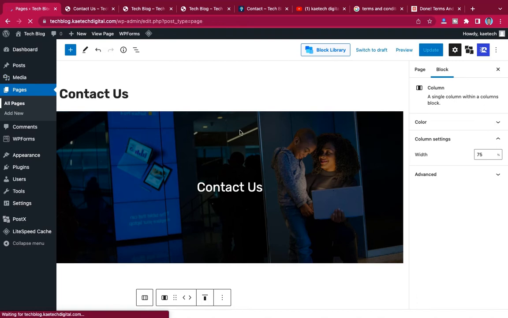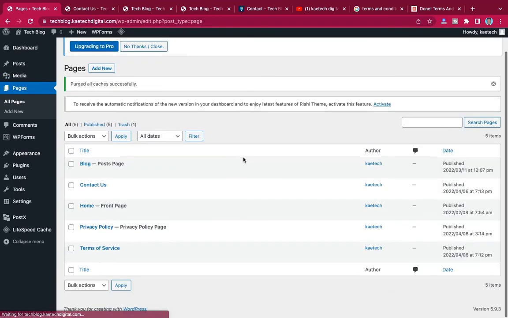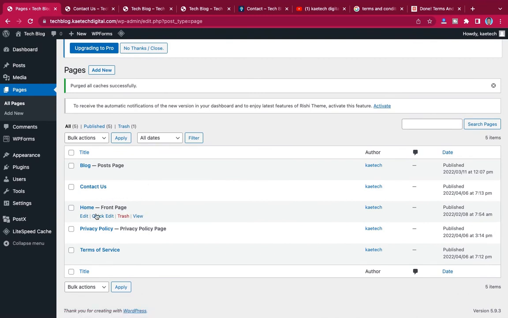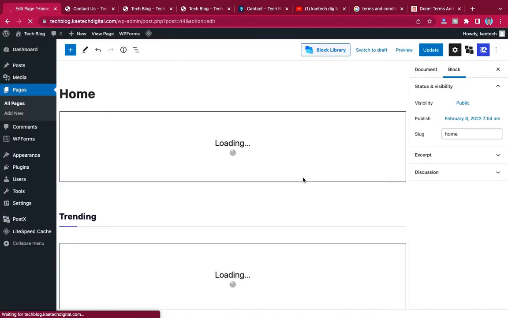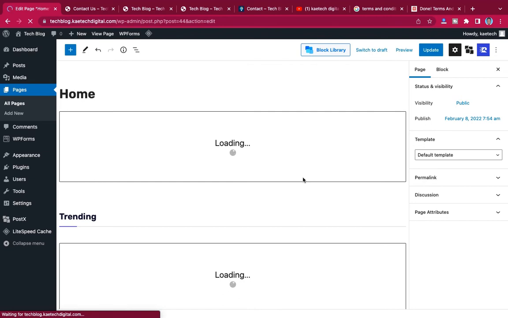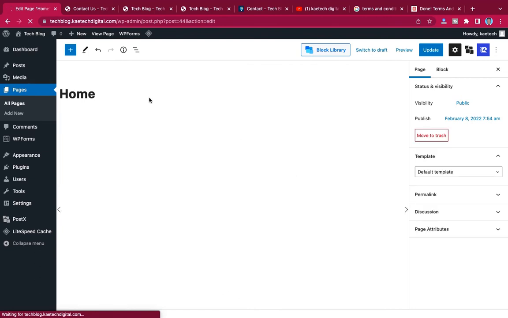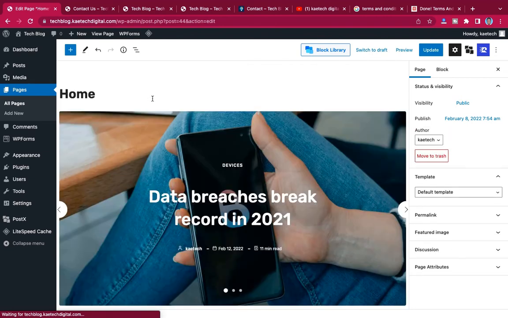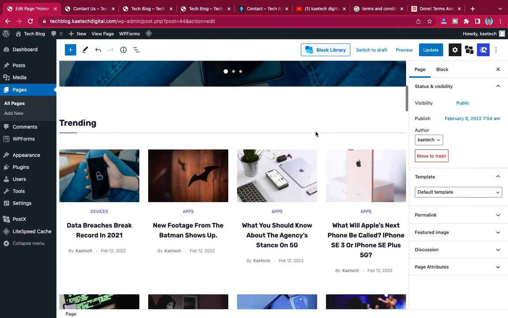our home page. Okay, so this is our front page or our home page. Click on edit to start designing it. Now remember that we are not using any page builder. The page builder that we are using is the Gutenberg page builder, and that is what we are going to use to create this whole front page, the home page. As you can see over here, this is what we are going to use.